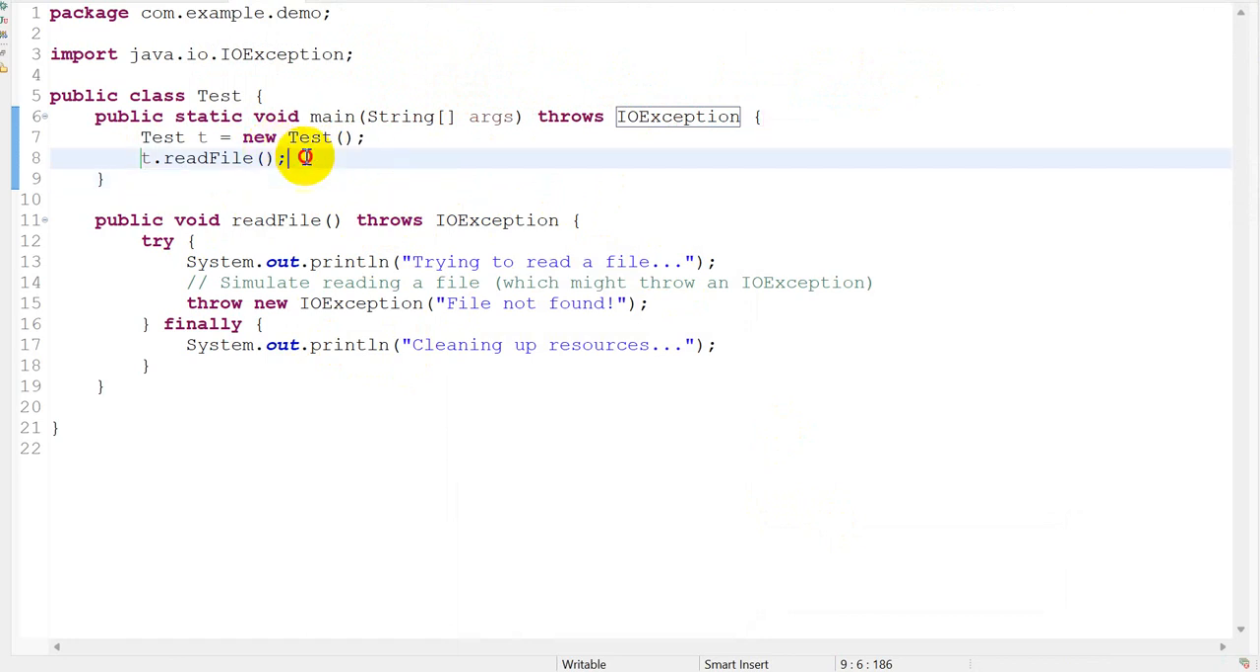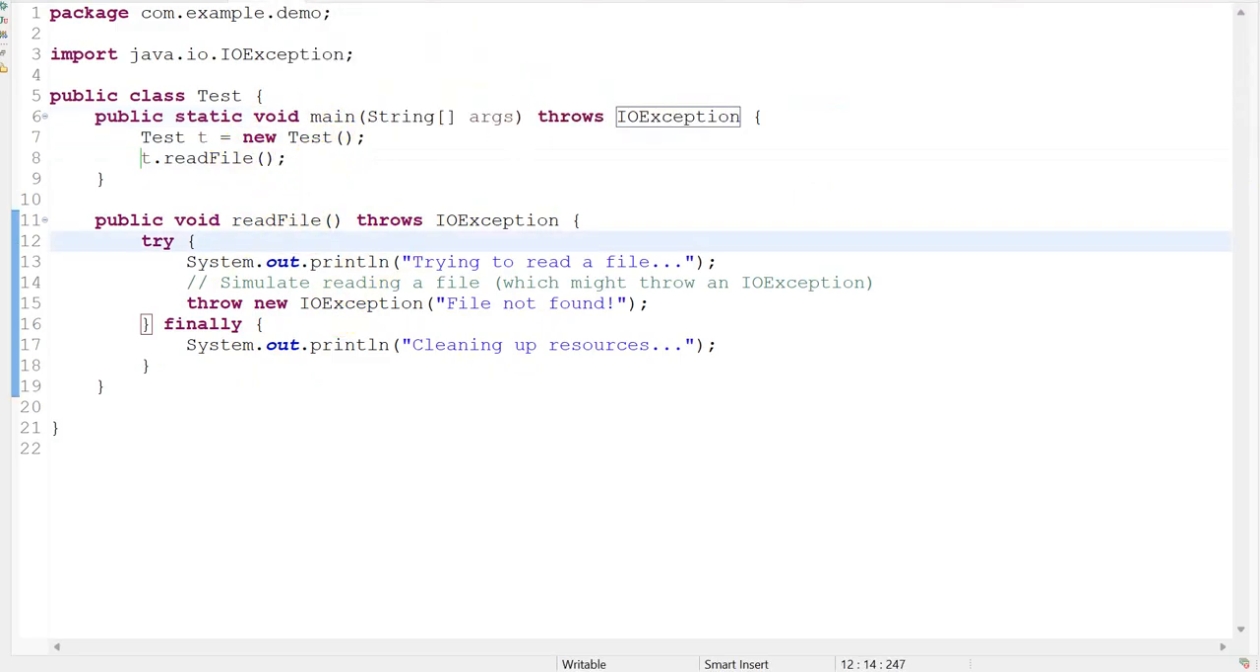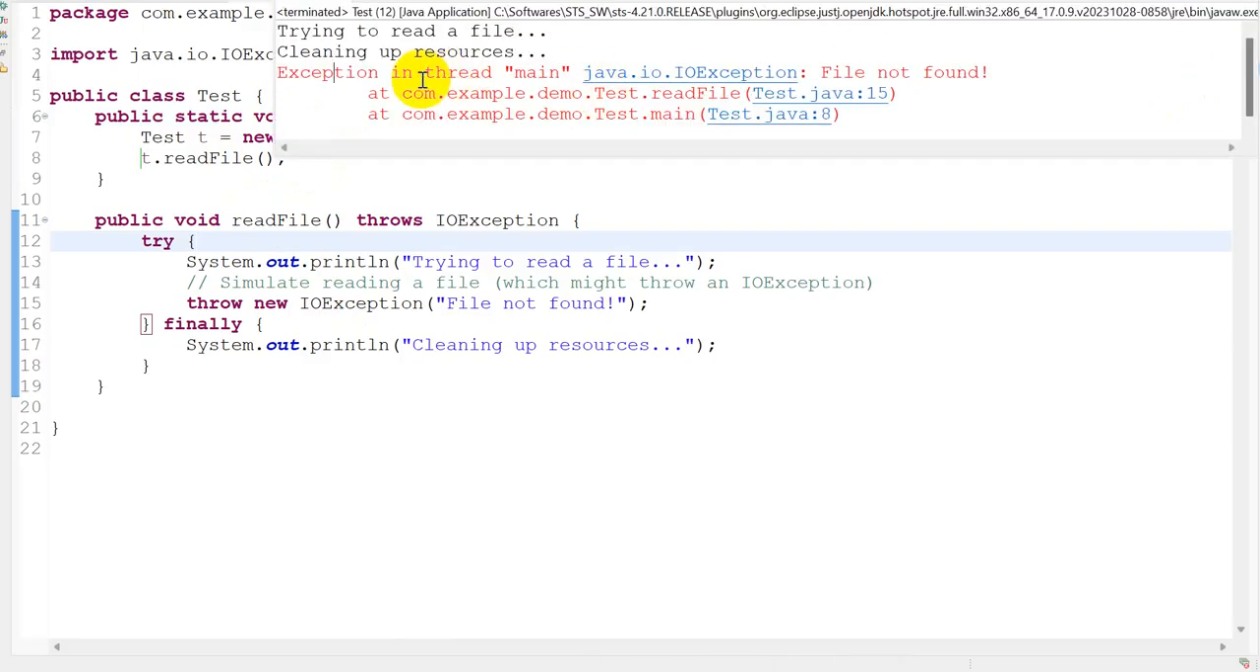Now if you see here we are not adding a catch block, and whatever the print statement we added in the try block and finally block, if you see, even though we are explicitly throwing an error, the finally block is getting executed and the exception is propagated to the caller method. In this case the caller method is the main method, that's why you'll see here exception in thread main java.io.IOException file not found.